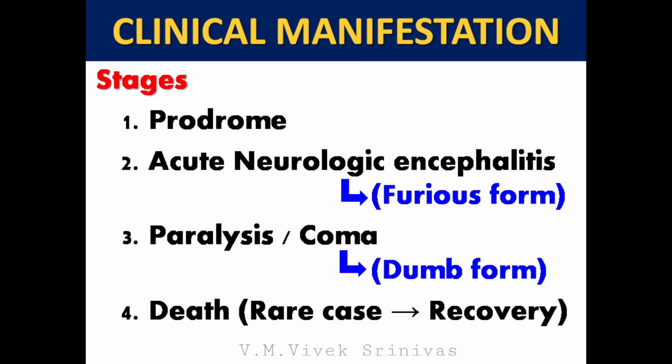Clinical manifestations. Different clinical manifestations are observed in different stages of rabies. Starting with the prodrome phase, then acute neurologic encephalitis, that is the furious form, then paralysis followed by coma, that is the dumb form, and then death. But in rare cases, recovery may be observed.